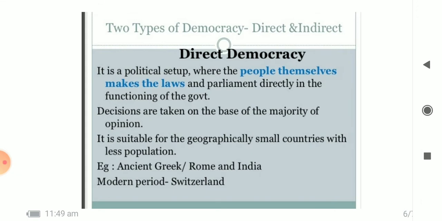That is called direct democracy. Decisions are taken on the basis of the majority opinion. It is suitable for a geographically small country with a small population, for example ancient Greece, Rome and India, and in the modern period it still exists in Switzerland.